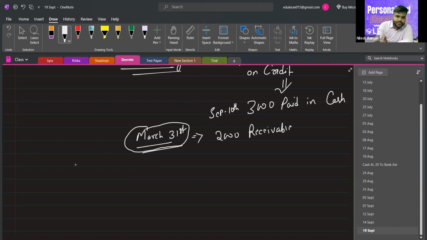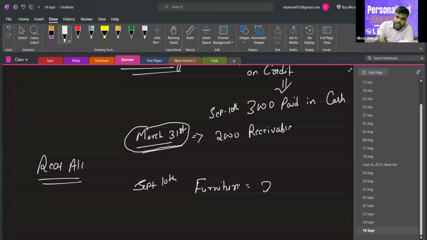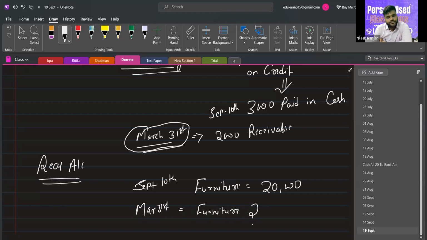Now the real account. A real account example is simple. Let's say you purchased furniture on September 10th for $20,000. Yes. On March 31st, the furniture value will be, can you tell me? Yes, next year, March 31st.